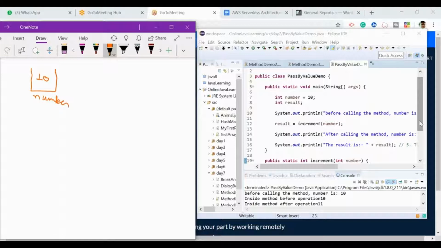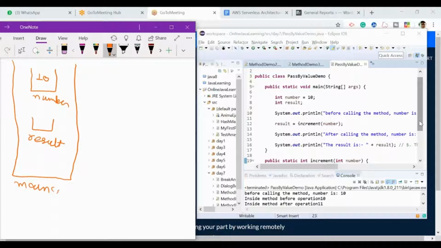This is happening inside, let's say I'm creating a bigger box, the main method. And one more variable is created whose name is result at line number 8, whatever I have done.